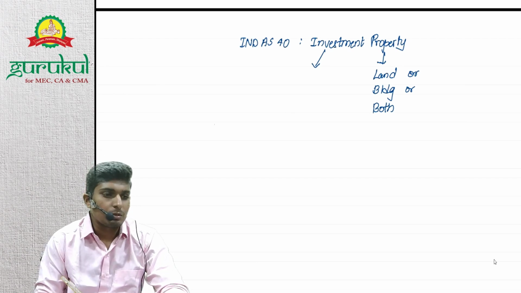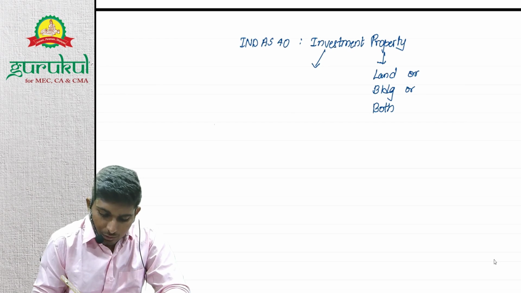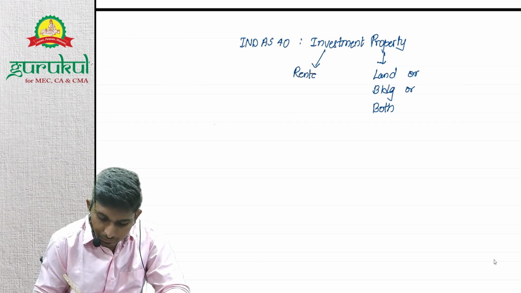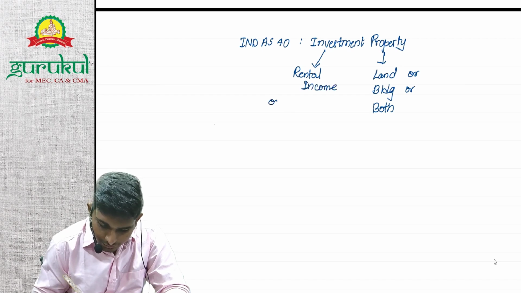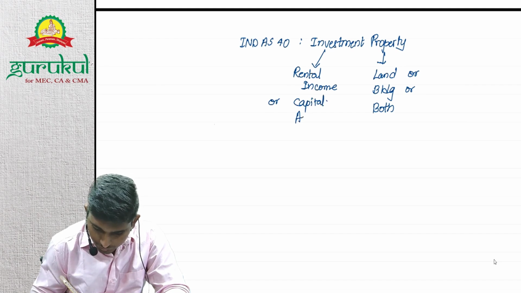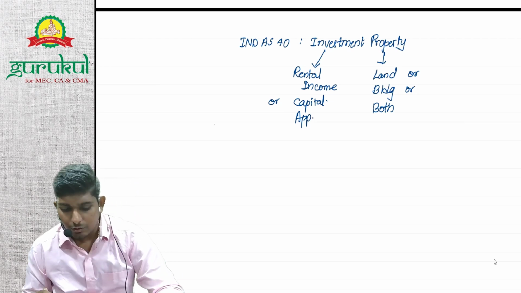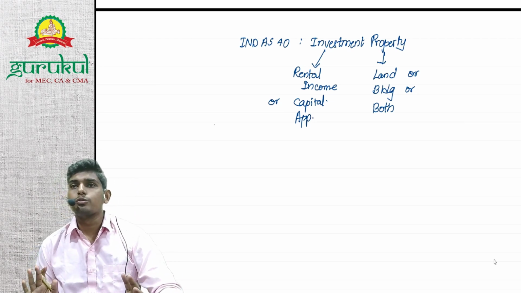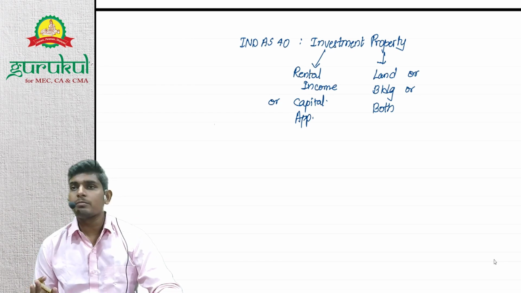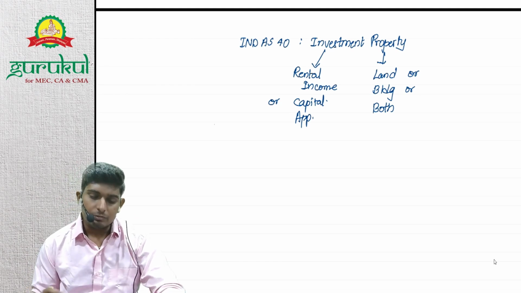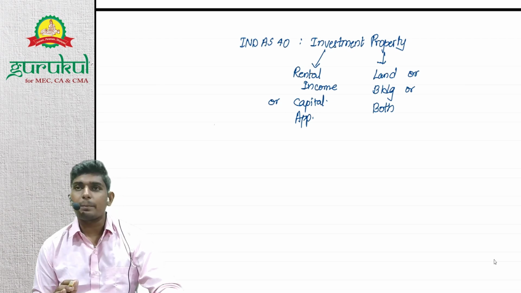What is investment purpose? It's either to earn rental income or capital appreciation. So in short, it's not for own use. The property which you are not making use of and which you have purchased for rental income or capital appreciation.